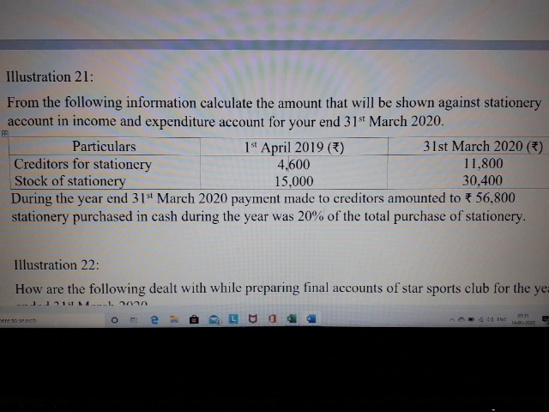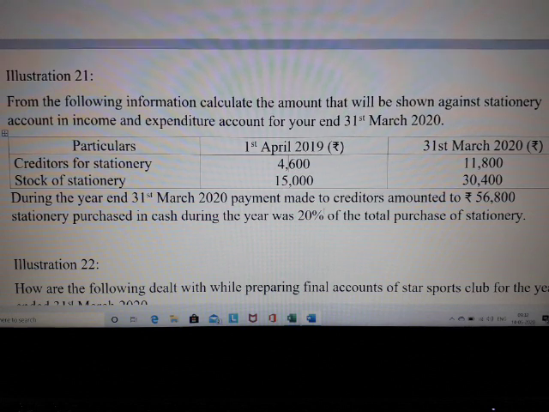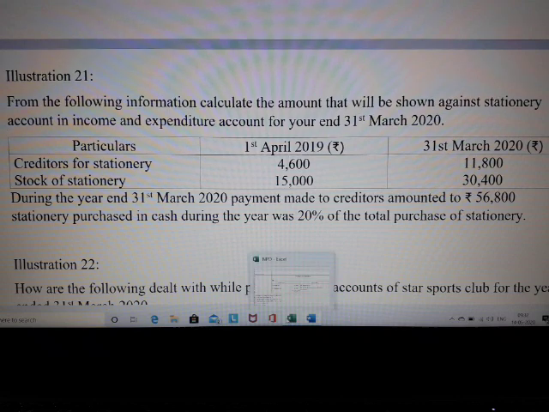How? We have an equation. Total purchase is equal to cash purchases plus credit purchases. We are given that 20% of the total purchase is going to be your cash purchase, which means 80% is your credit purchase. So we will first try to evaluate the amount of credit purchase. For that, we need to first open the creditors account.